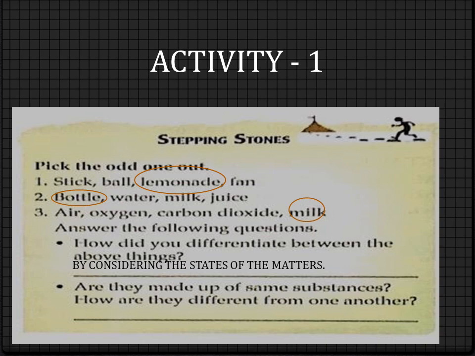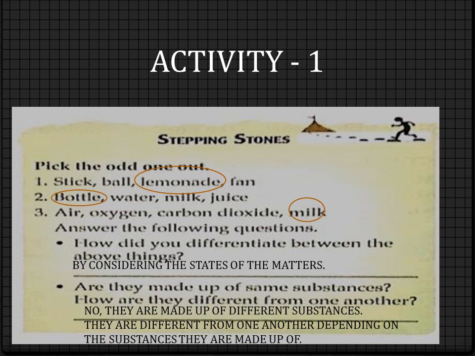Next question. Are they made up of the same substances? No, they are made up of different substances. How are they different from one another? They are different from one another depending on the substances they are made up of. So they are different from one another because of their substances.